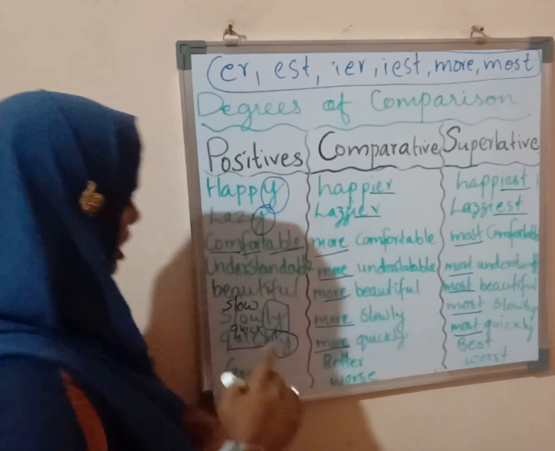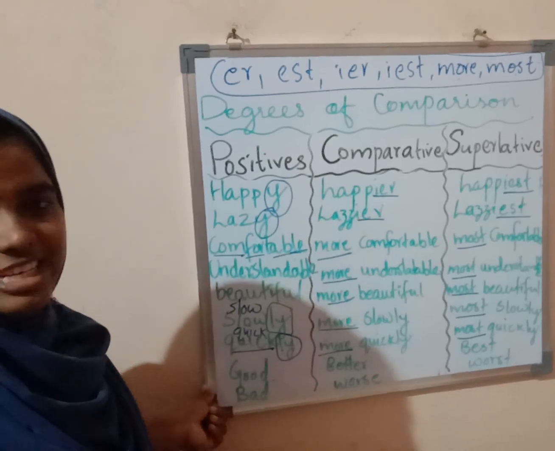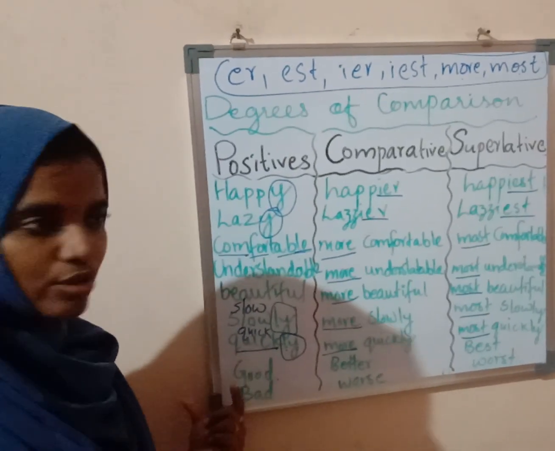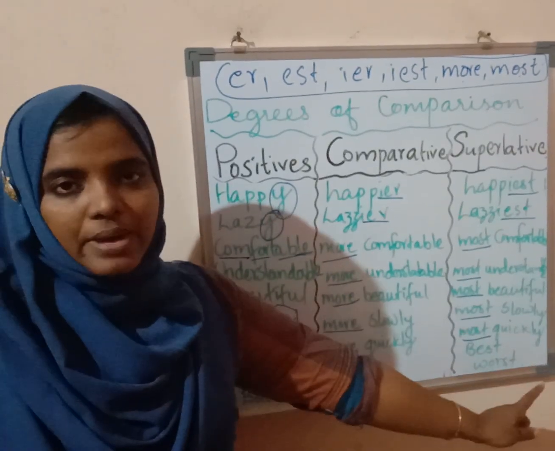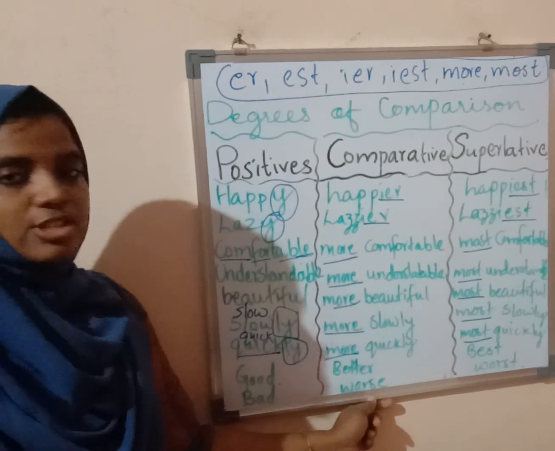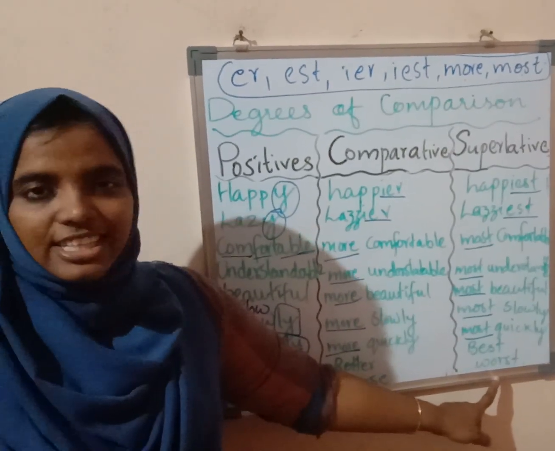Now here good. This is an irregular form, right? So for good, we have to learn this by heart. For good, it is better and best in superlative. For bad, the comparative is worse, and the superlative is worst. Okay, children.